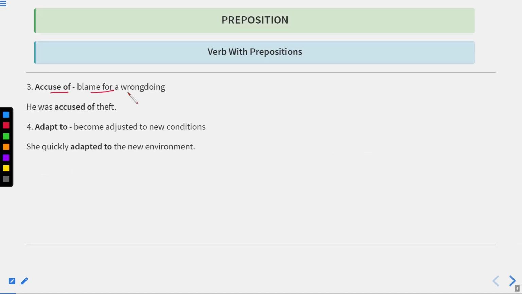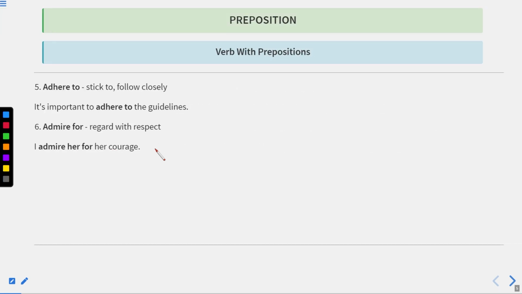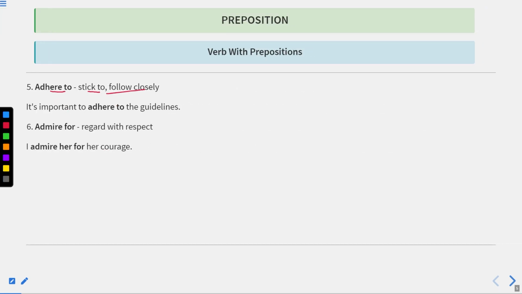Accuse of means blame for a wrongdoing. He was accused of theft. Adapt to, become adjusted to new conditions. Adapt to means when you adapt with the environment, you adapt to or become adjusted to new conditions. She quickly adapted to the new environment. Now let us move to the next one. Adhere to, stick to or follow closely. It is important to adhere to the guidelines. Adhere to means follow closely. Admire for, regard with respect. I admire her for her courage. Now let us move to the next one.